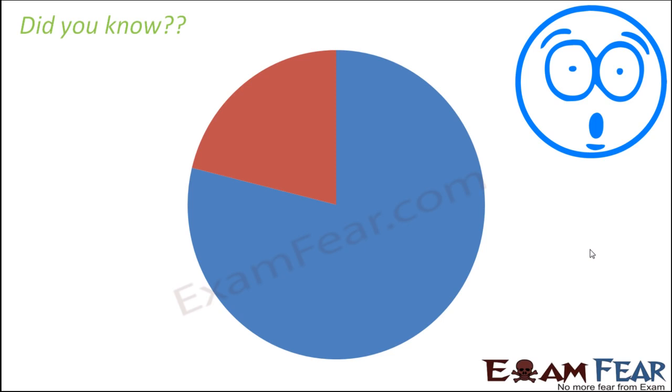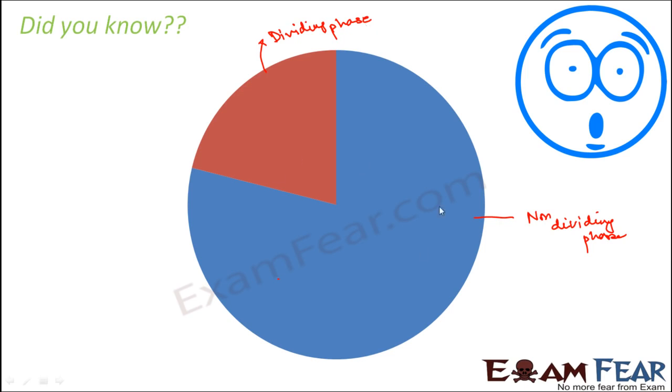So basically we can say that this blue colored area is the non-dividing phase, whereas the red colored area is the dividing phase. That is quite surprising, I'm sure, right? Because most of us think that cell division is most important, so the cell must be spending more time in dividing, but that is not the case.